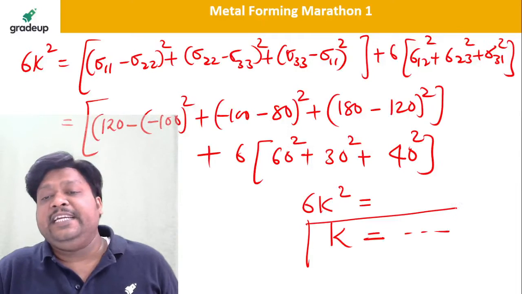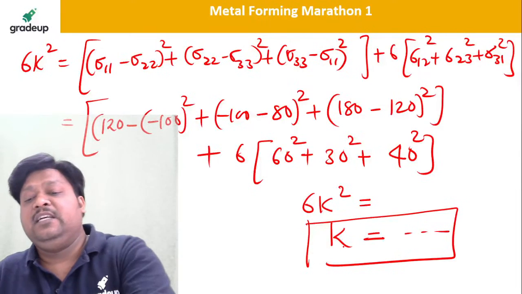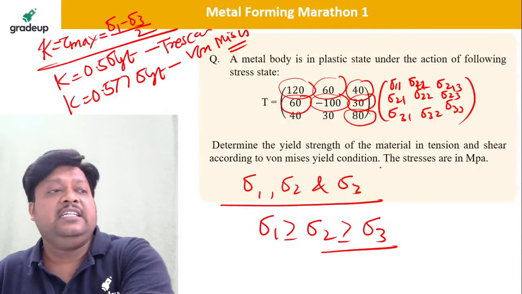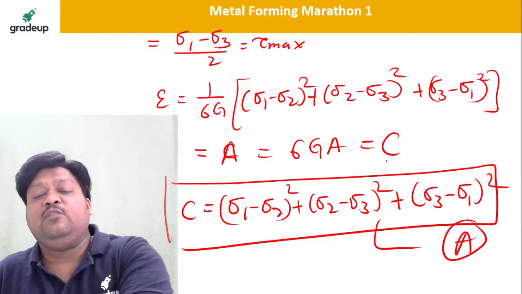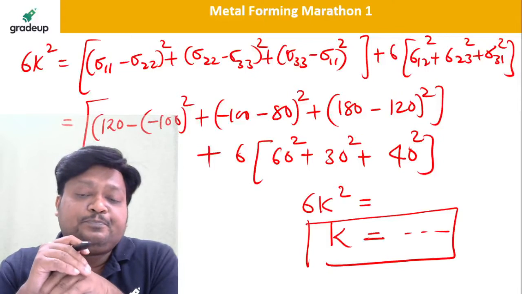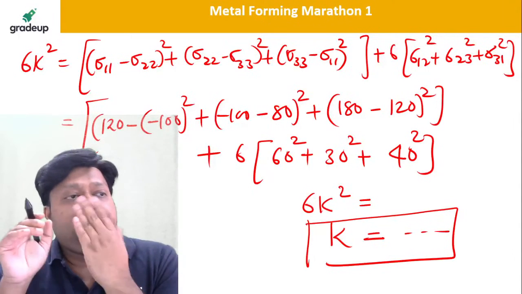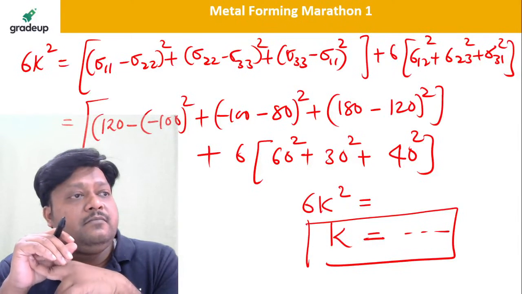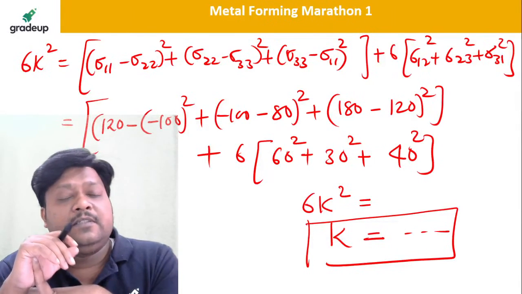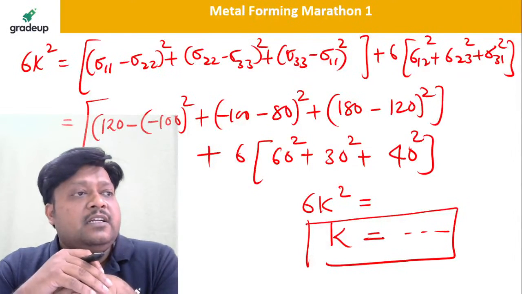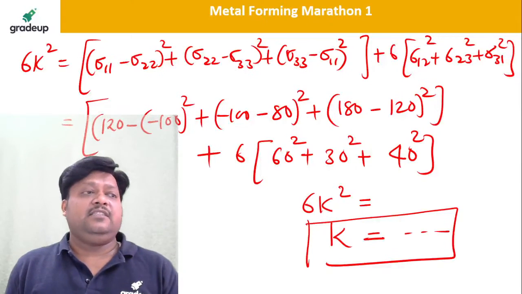Okay, once you get the K, you know the relationship from the von Mises distortion theory. According to the von Mises yield condition, we can get the yield strength of the material, sigma yt. How much is the K value? Tell me very fast. Now K is how much? Please come on, dear students. Make the calculations.